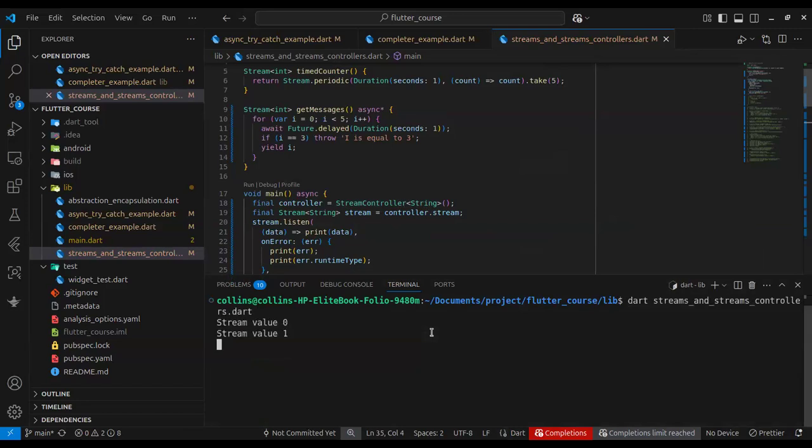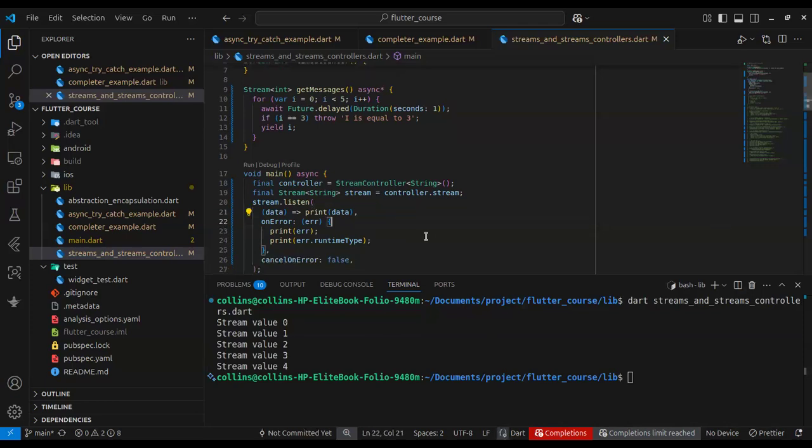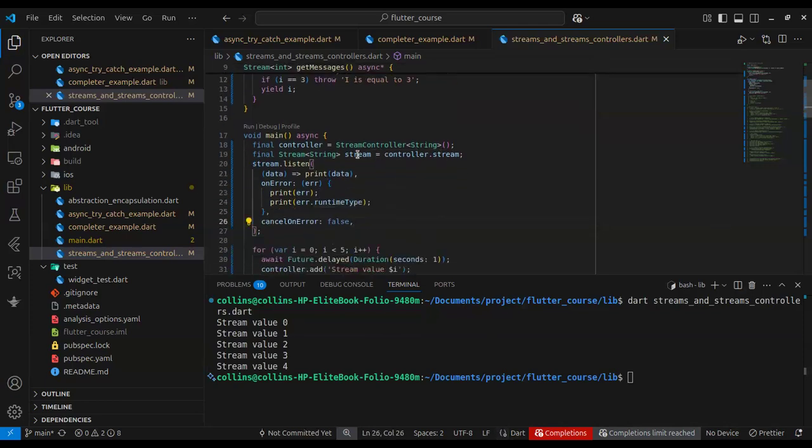Okay, so you can see what it does, right? Controller.add puts value in this string, and that value is emitted, and our listen closures catch it. Okay.